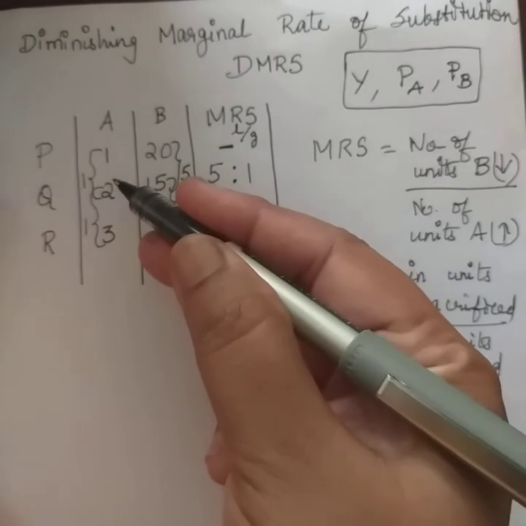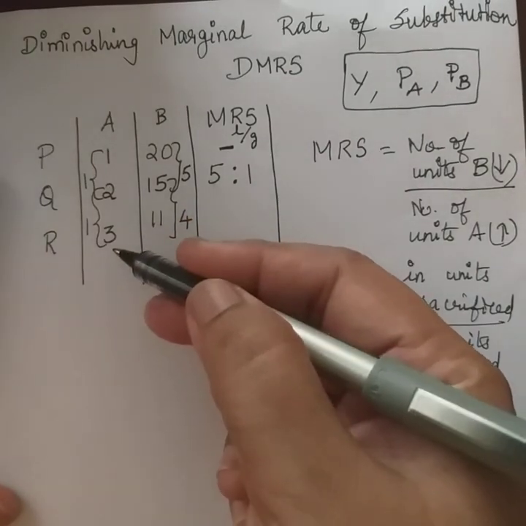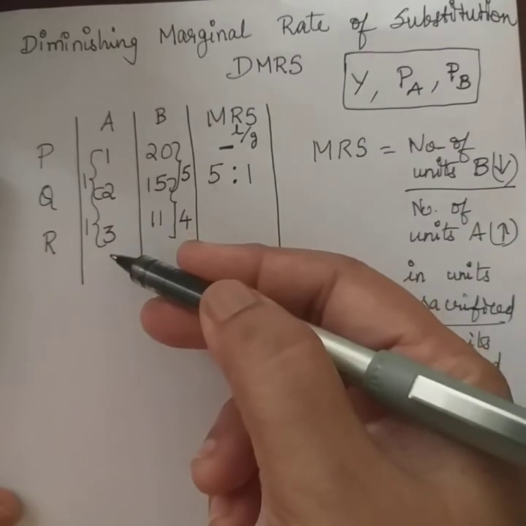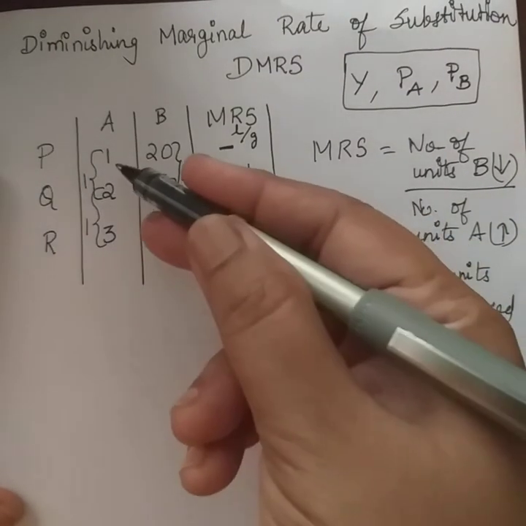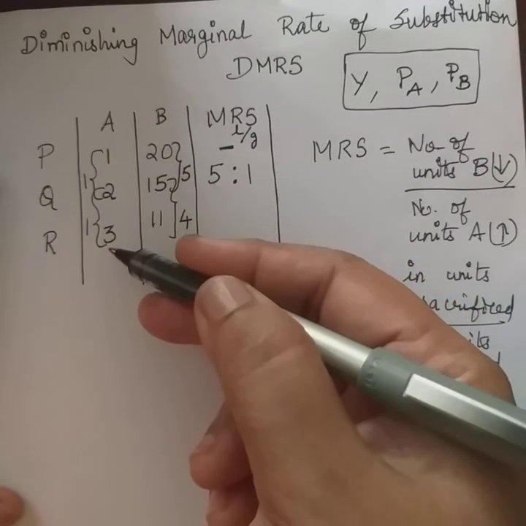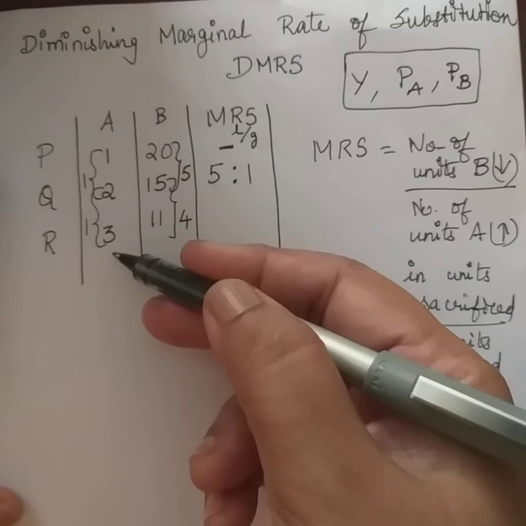So as more and more of apples are going to be consumed, there will be a diminishing marginal utility in the case of apples, because the stock of apple is increasing. More and more apples consumed, there will be diminishing marginal utility in the case of apples.